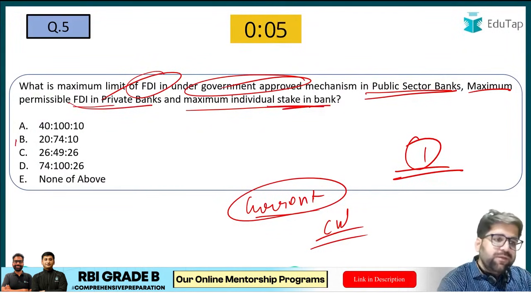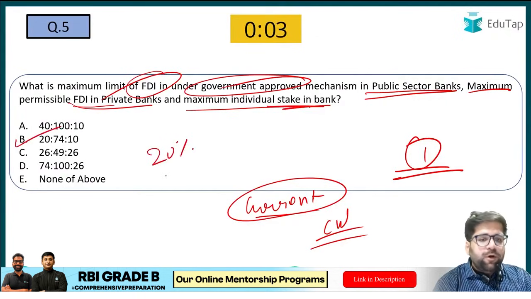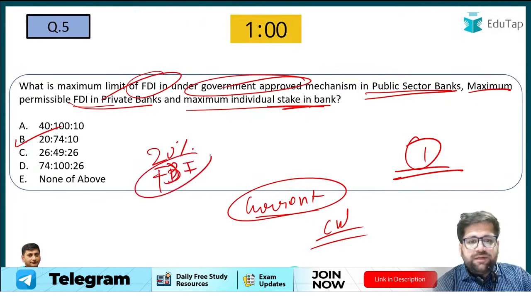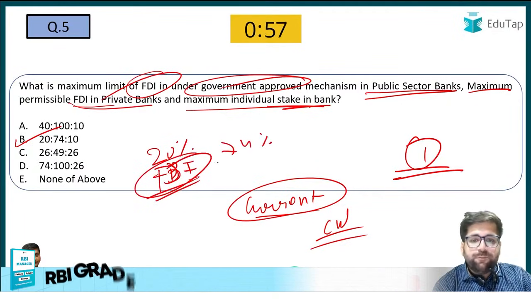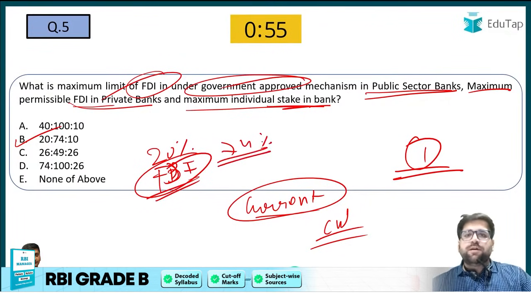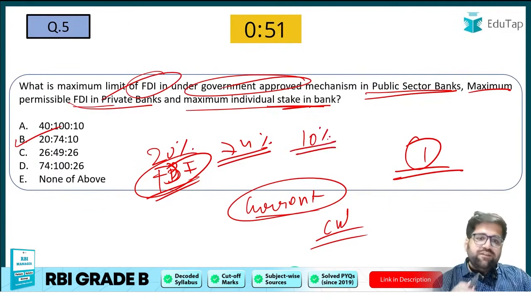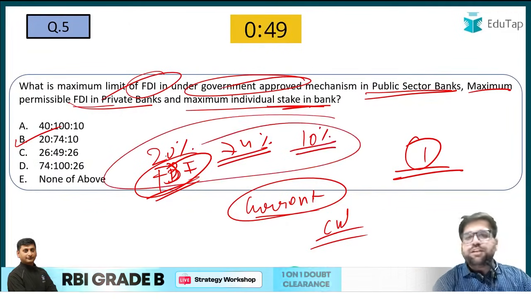So yes, the correct answer will be B. If you see, all public sector banks can have a maximum FDI of 20%. The same goes for 74% for private banks, and an individual person can hold a maximum stake of 10% in a bank. So this is a very important fact.